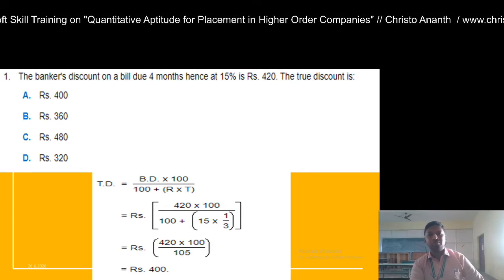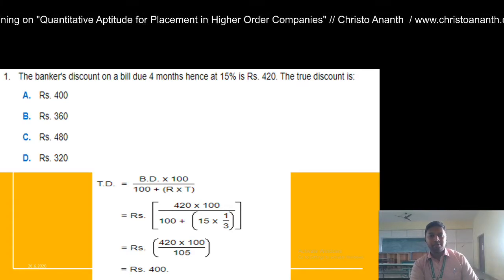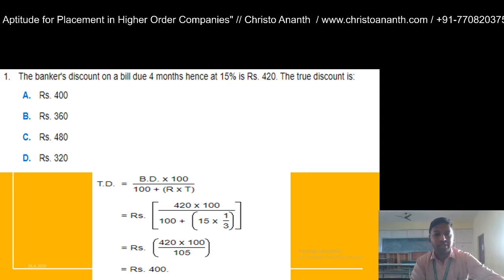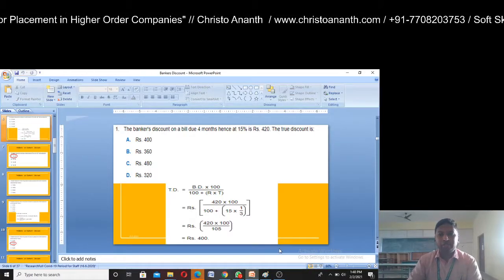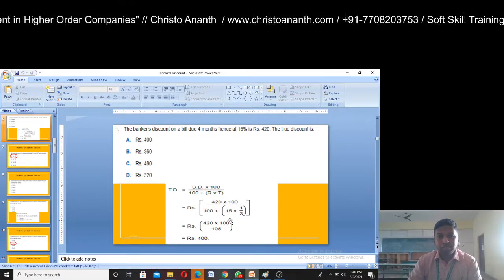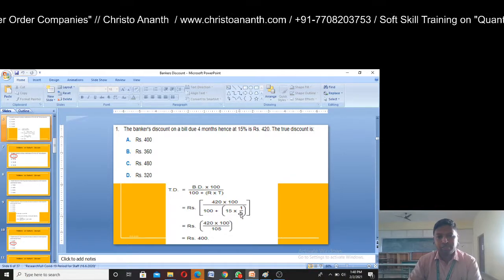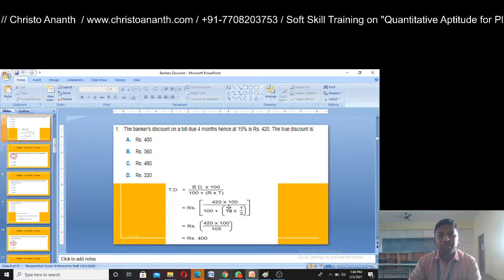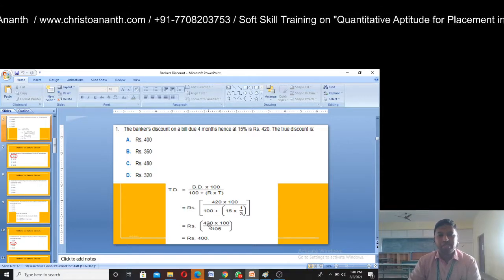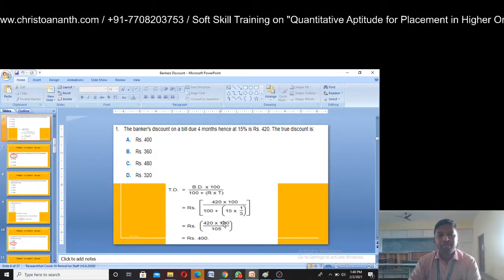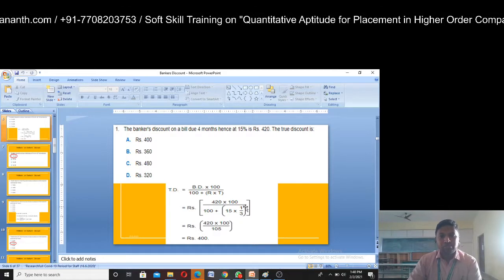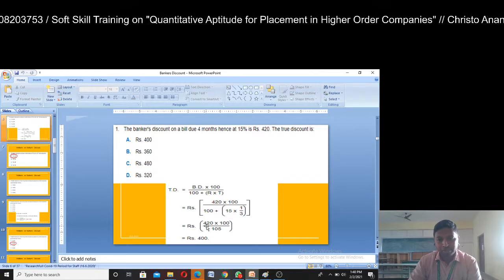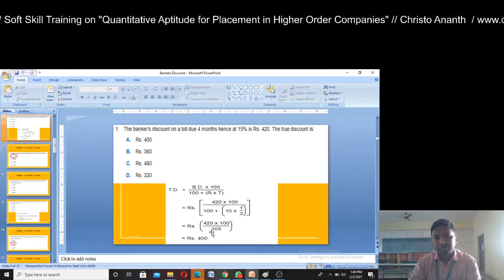Okay, so it is 4 divided by 12, or 1 divided by 3. So 420 into 100 divided by 100 plus 15 into 1 by 3. 15 into 1 by 3 means if you cancel 3, 15, it is 5. So 100 plus 5, it is 105. So 420 into 100 divided by 105, which gives you, if you cancel, 42,000 divided by 105.